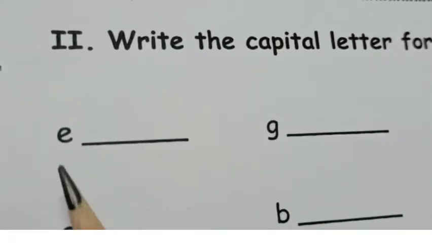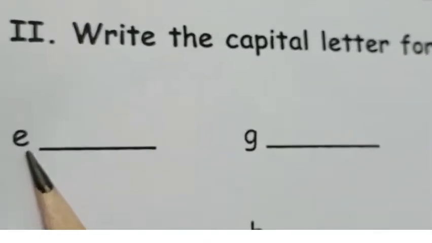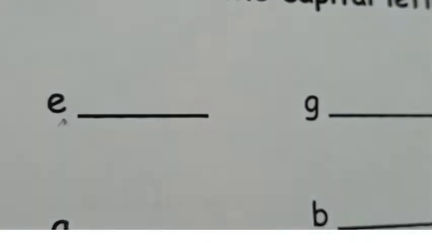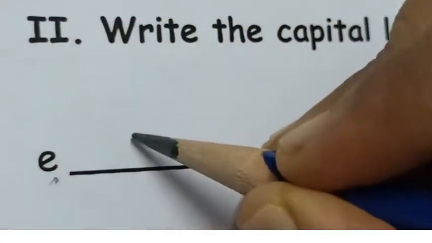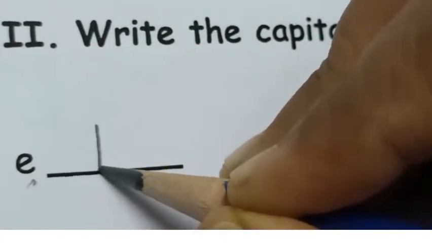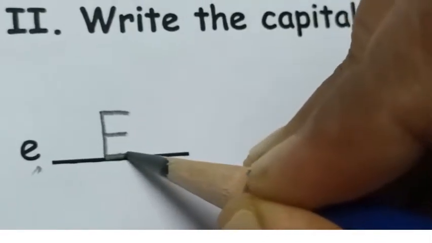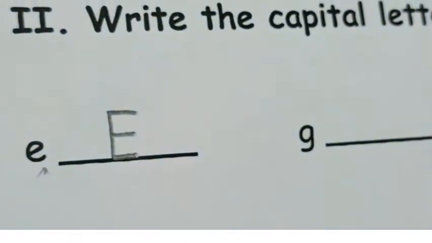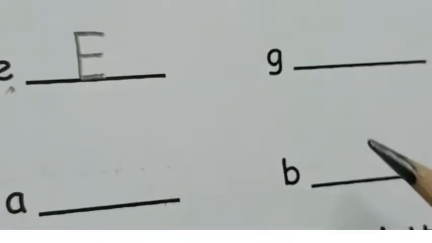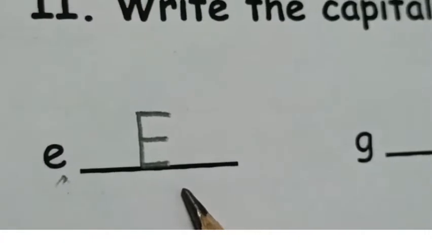What is the letter given? It is small letter E. So for this small letter E, what are we going to write? We are going to write capital letter E. Standing line, sleeping line, sleeping line, sleeping line. Capital letter E. For small letter E, what have we written? We have written capital letter E.